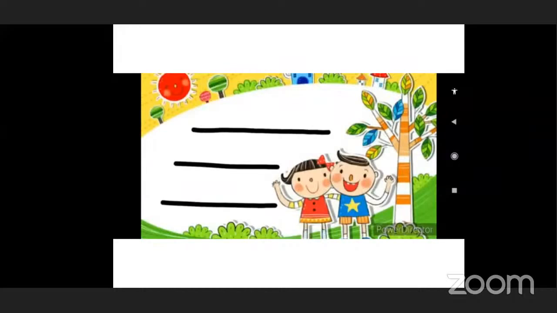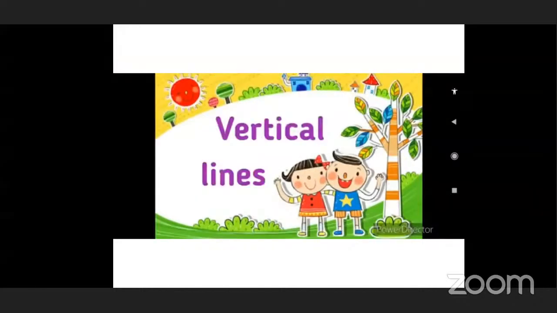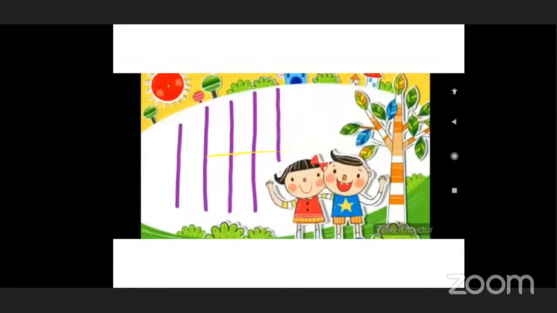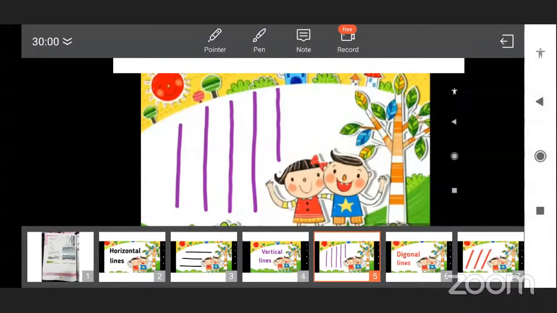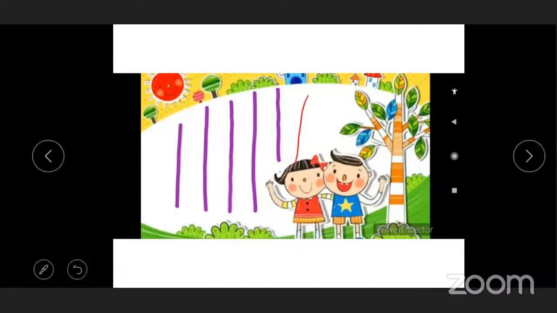Horizontal line is also called sleeping line. Vertical lines means standing lines. See, this is a vertical line. That means standing.